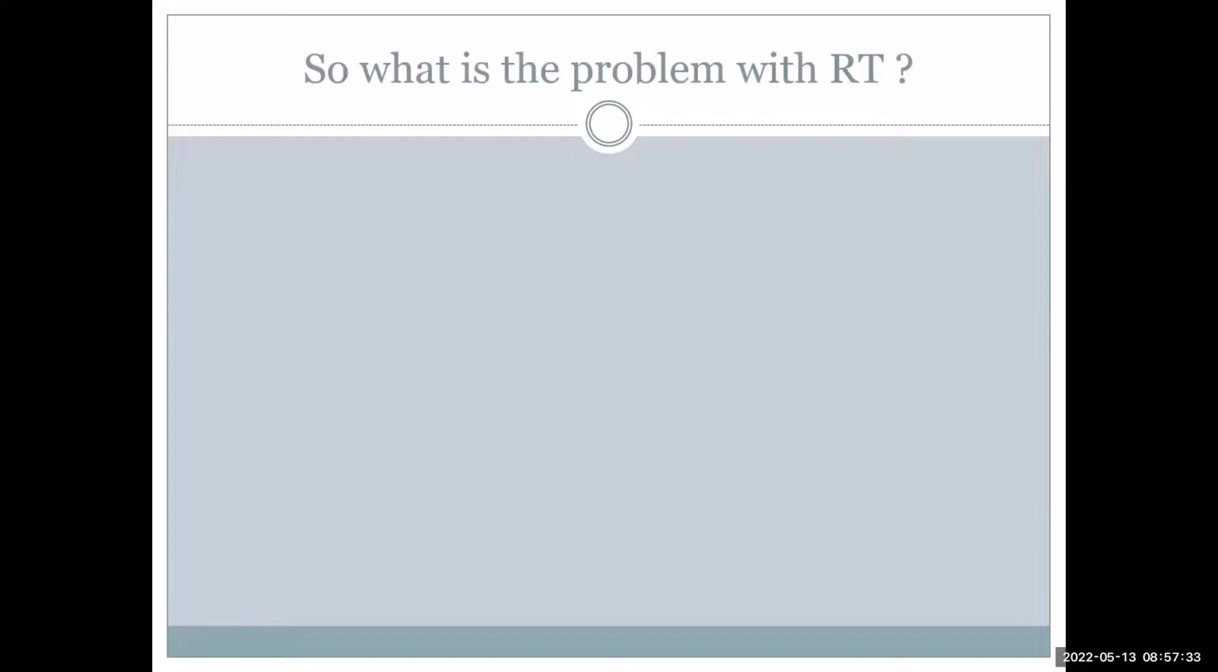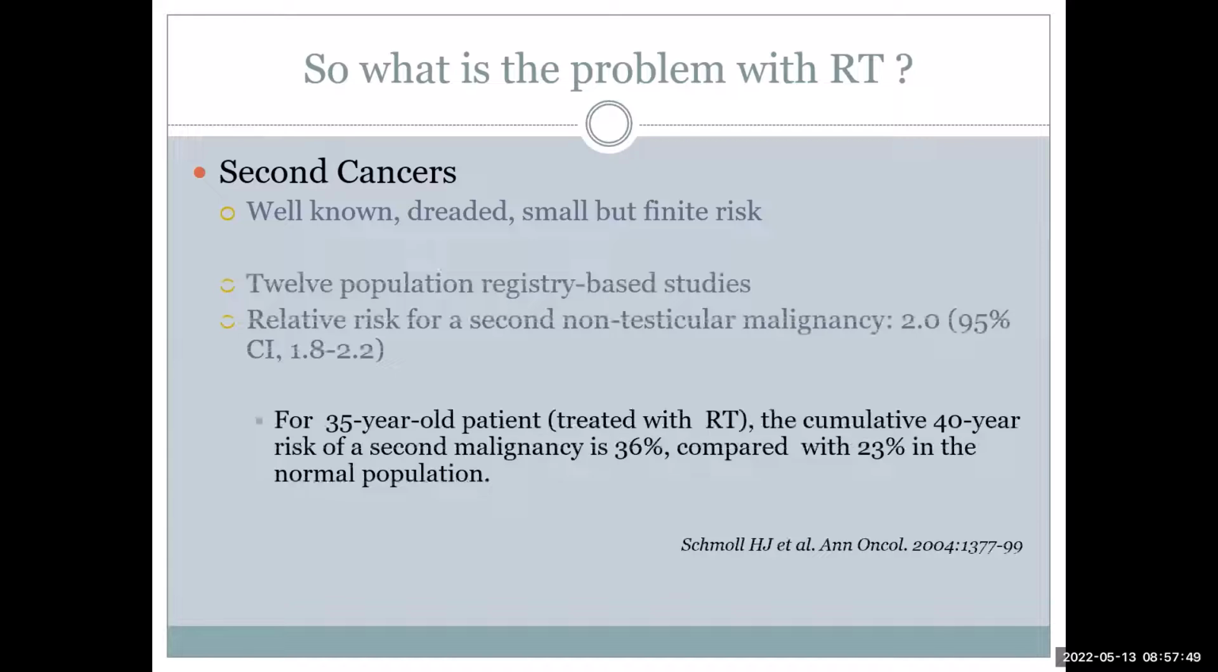Before the TE19 trial, that was the carboplatin trial, RT was the standard treatment. So what are the toxicities or problems associated with RT? First, second cancer. It is a well-known risk, but definitely there is a small definite risk of second cancer, and there is some data which suggests that the relative risk of developing a non-testicular second malignancy was 2 times more common for those patients with Seminoma treated with para-aortic radiation.